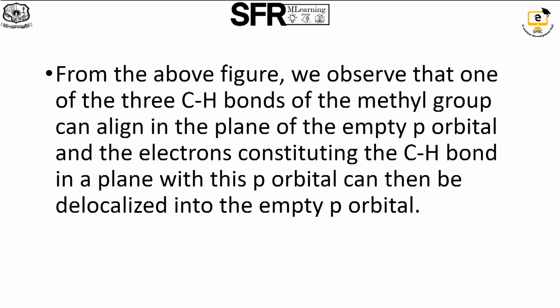In this figure, we observe that one of the three C-H bonds of the methyl group can align parallel to the empty p orbital, and the electrons contributing to the C-H bond in a plane with this p orbital can then be delocalized into the empty p orbital.